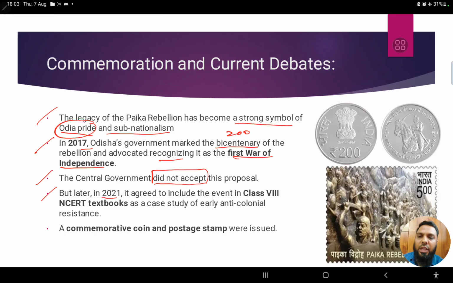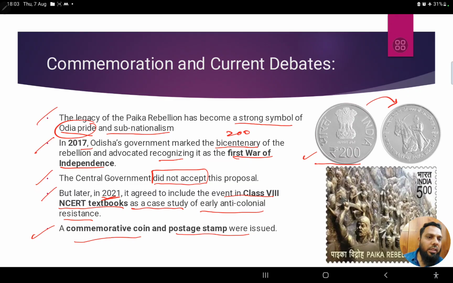In 2021, the government said that they will include the Paika rebellion in the NCERT textbooks as a case study of early anti-colonial resistance. This was the promise made by the government, and a commemorative coin and postage stamps were also issued. Because it was 200 years, we see a 200 rupee coin, both sides of the coin you can see, right? A 200 rupee coin was released, and a stamp was also released.